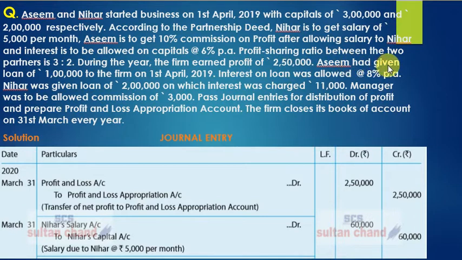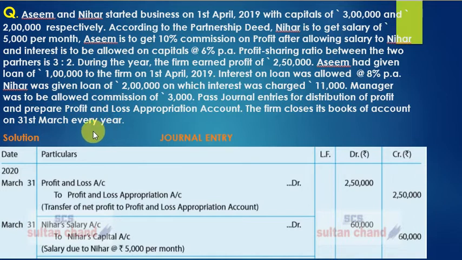Asim had given a loan of rupees 1 lakh to the firm on 1st April 2019. Interest on loan was allowed at 8% per annum. Nihar was given a loan of rupees 2 lakh on which interest was charged at 11,000 rupees. Manager was to be allowed a commission of rupees 3,000. Pass journal entries for distribution of profit, and prepare profit and loss appropriation account. The firm closes its books of account on 31st March every year. So this is a long question to start with, but let's see it part by part.